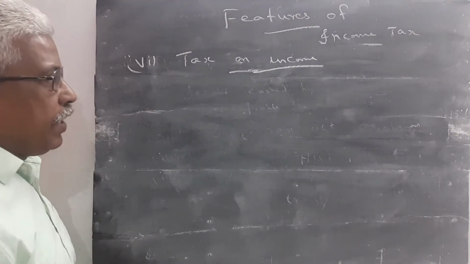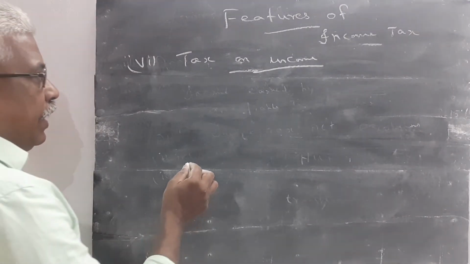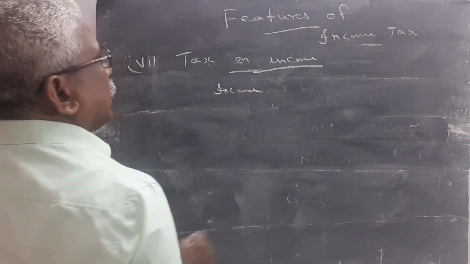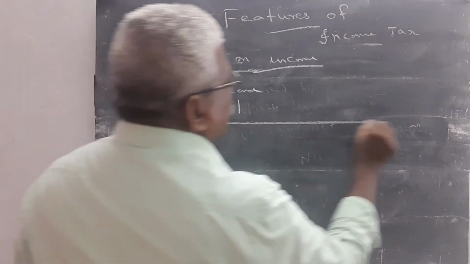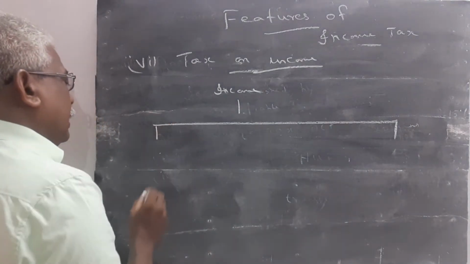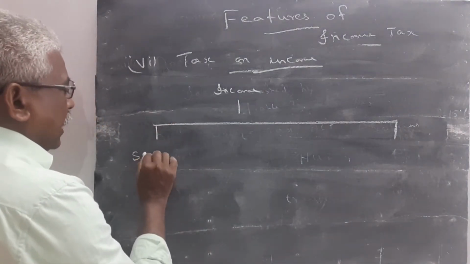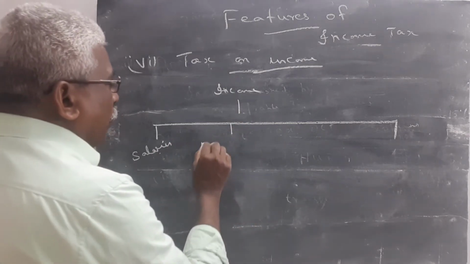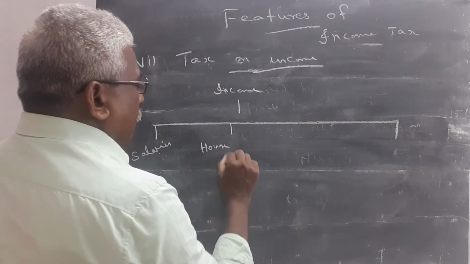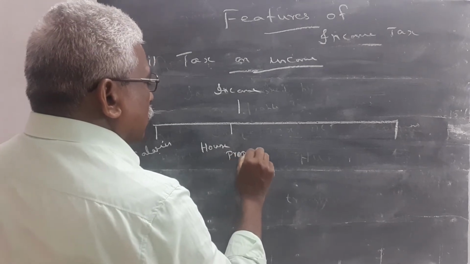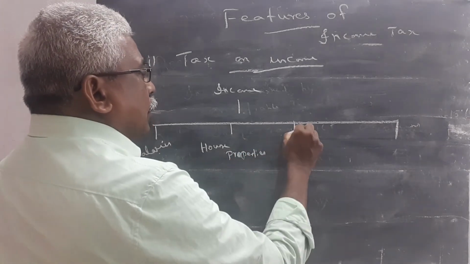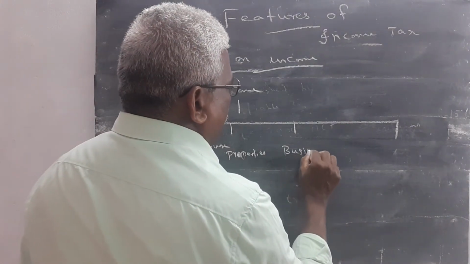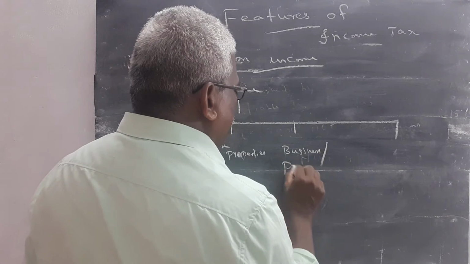Income tax is levied, already we studied, as per the income. The income is classified into 5 categories. Income under the head salaries, income under the head house property, income under the head business or profession.